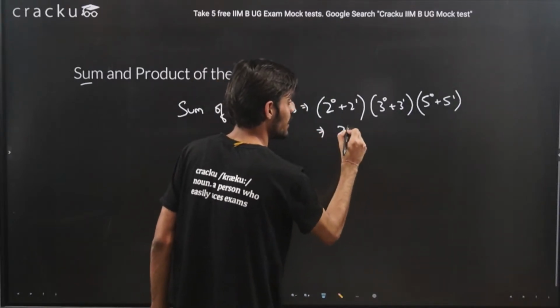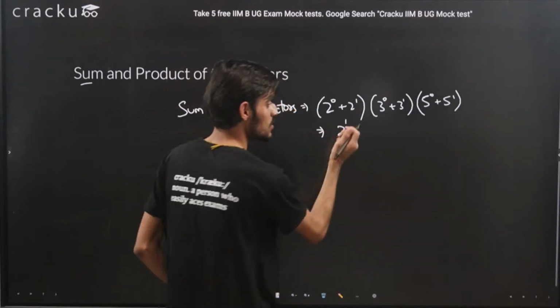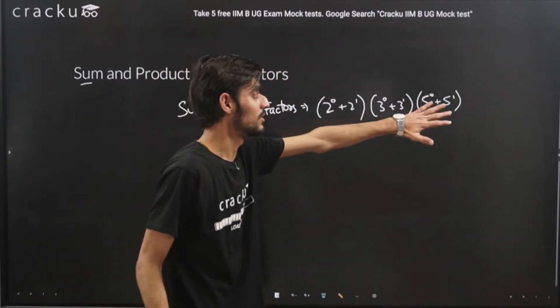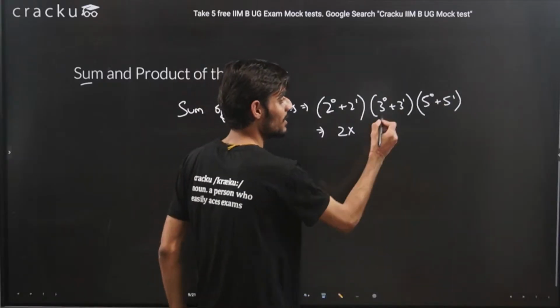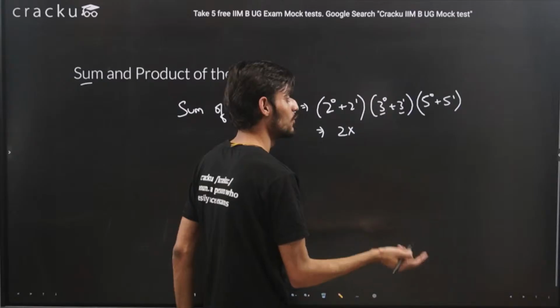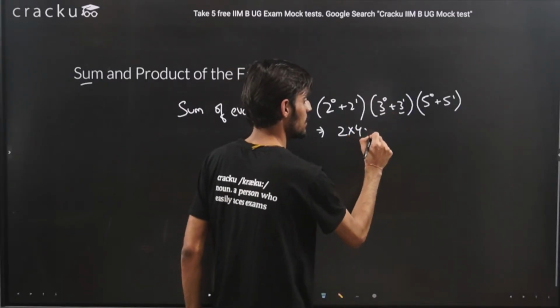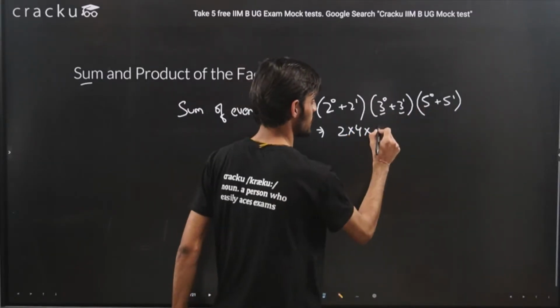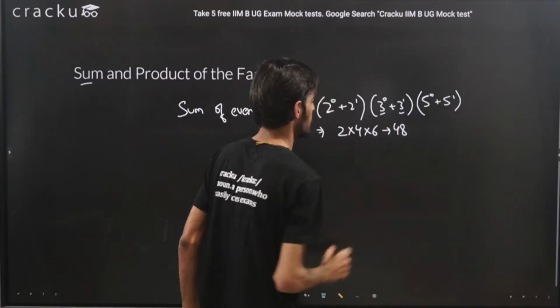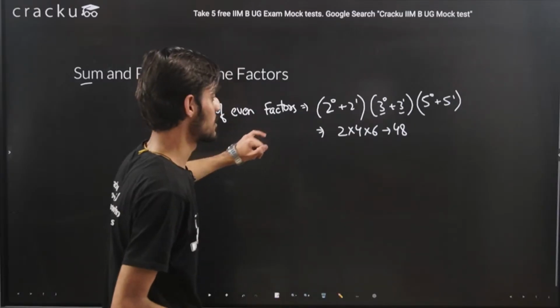So essentially what we will get is 2 raised to the power 1 from here, that is 2, multiplied by, again, the remaining values will be the same. That is 3 raised to the power 1 is 3, 3 raised to the power 0 is of course 1, so 3 plus 1, that is 4. And 5 plus 1, that is 6. That is 48. That was about even factors.